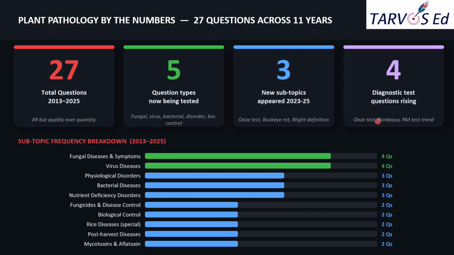Based on the diagnosis or detection method, they have shifted the questions, from simple ones to laboratory detection based questions.